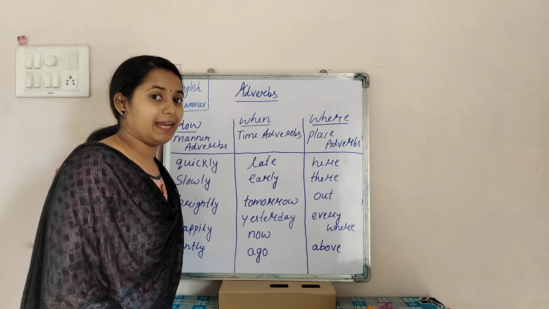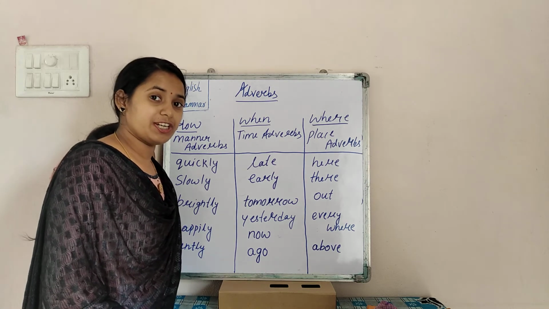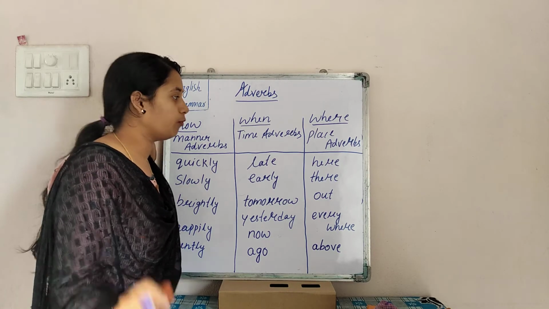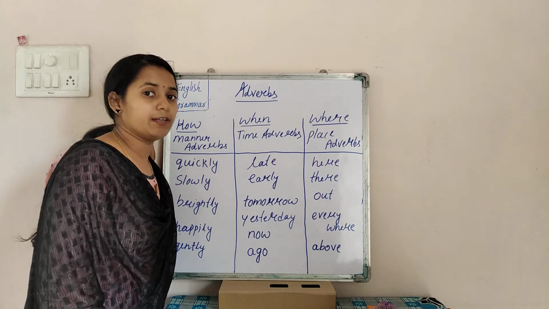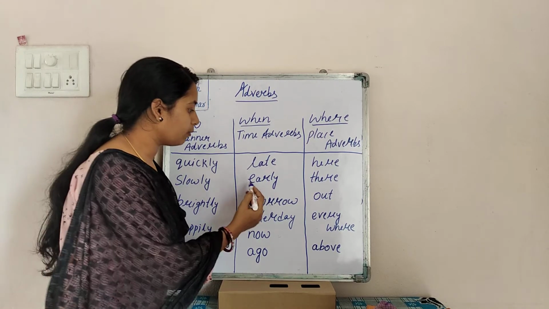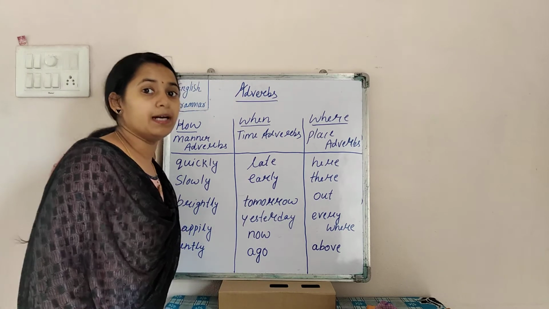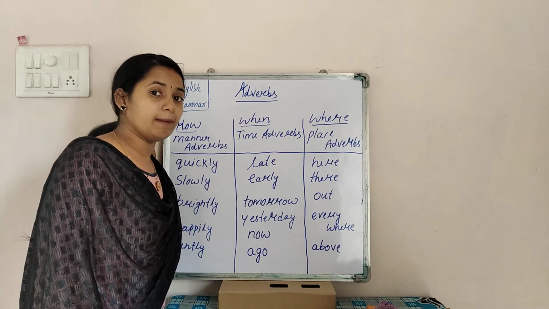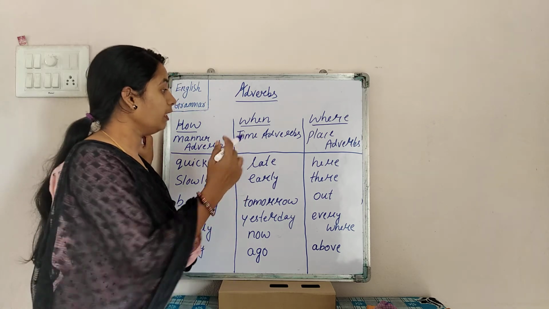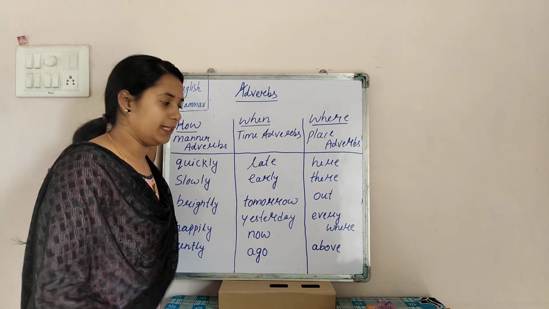She is coming late. Then when is she coming? Late. So it gives the information about the time of the particular action, when it is going to be carried out. Moving to the next one, early. I get up early in the morning. So when do I get up? It gives the information about when the particular action is carried out.